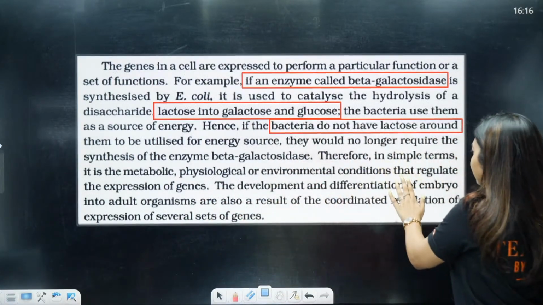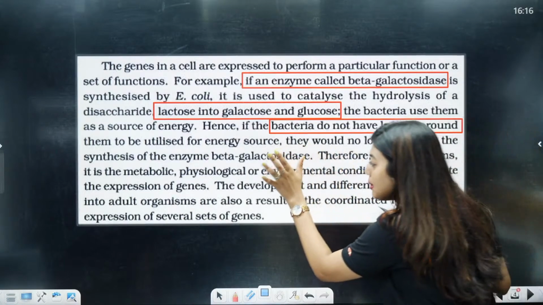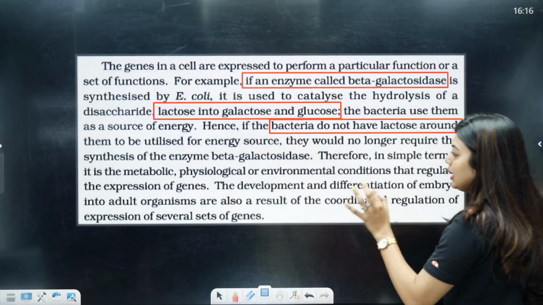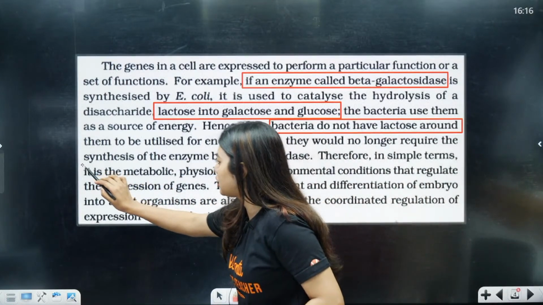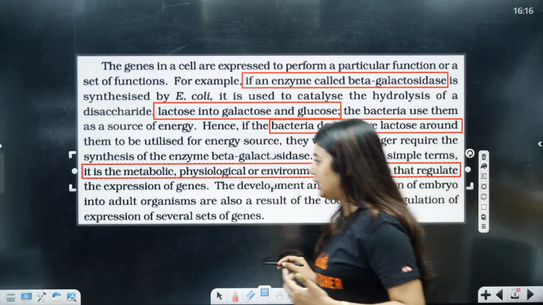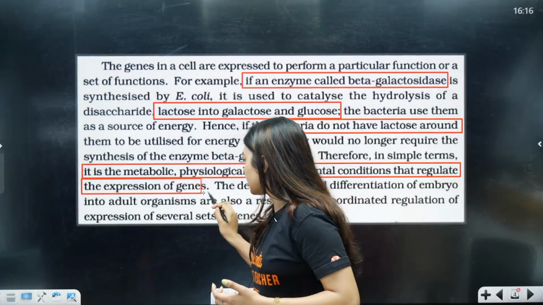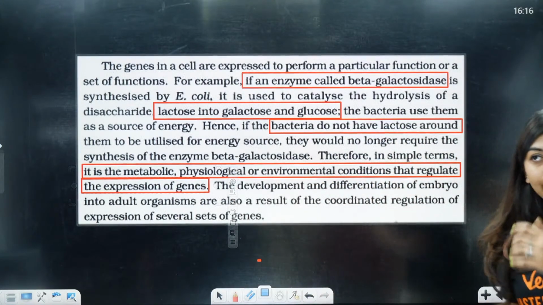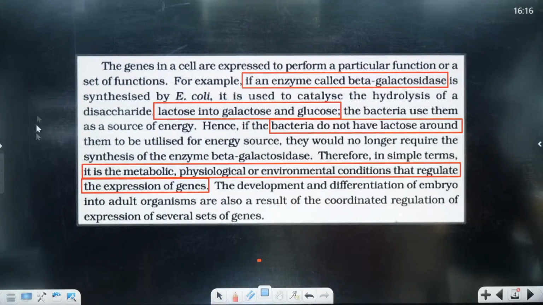Now therefore, in simple terms, it is the metabolic, physiological or environmental condition that regulates the expression of the gene. So understood? That is, regulation of a gene totally depends on if there is a need, if there are any physiological needs, if there are any environmental conditions. Clear to all of you? Super duper clear? Okay, let's continue.